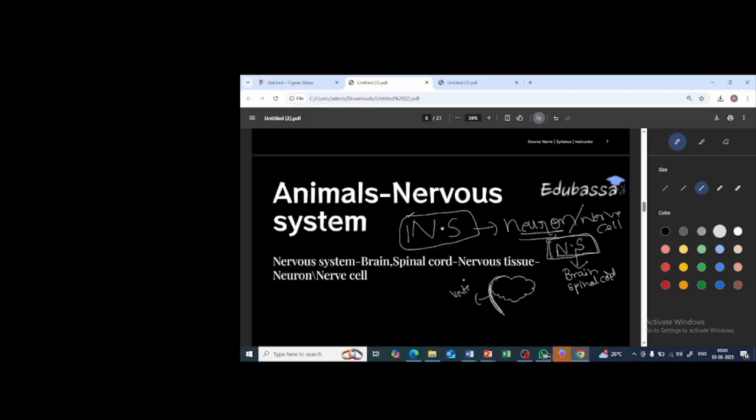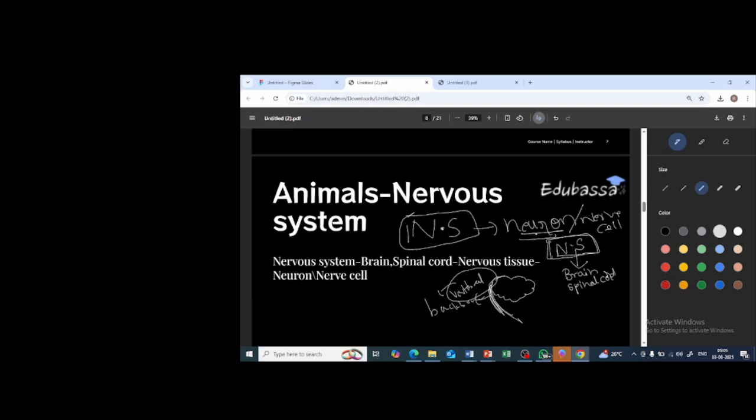Vertebral column is nothing but your backbone. Inside it the spinal cord is present, which comes out from the brain itself. Both are made up of the same tissue. It is a part of the brain itself. Clear?